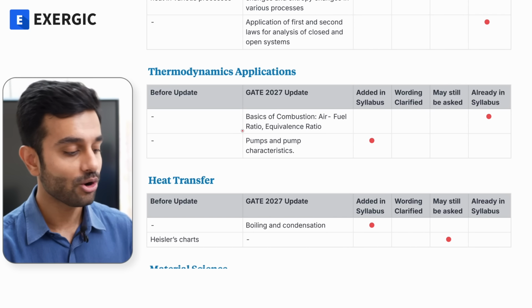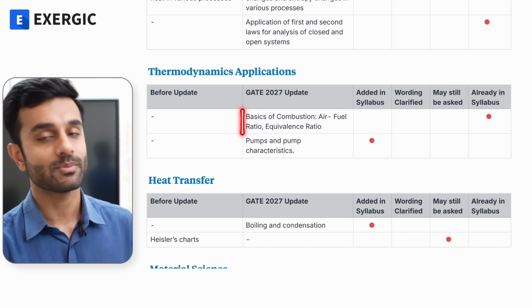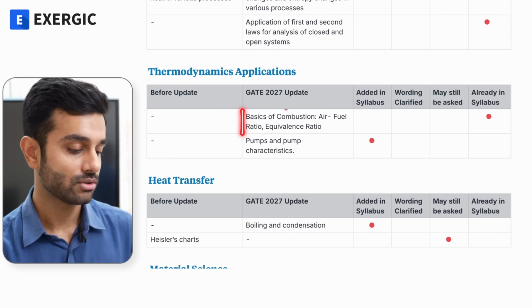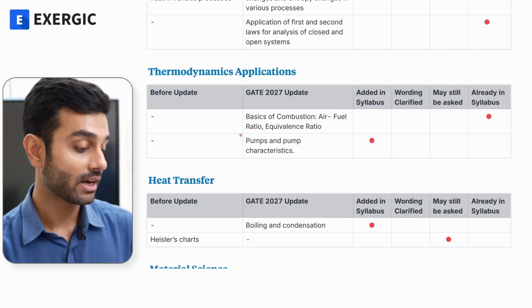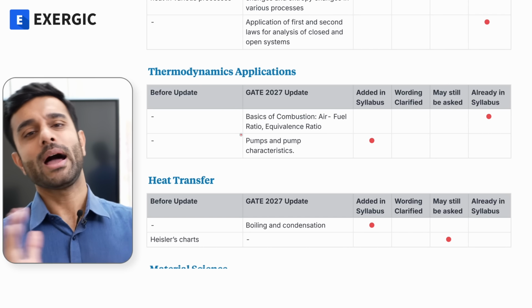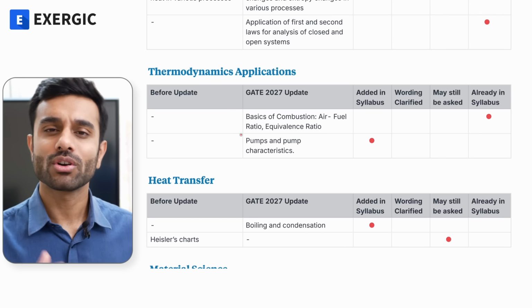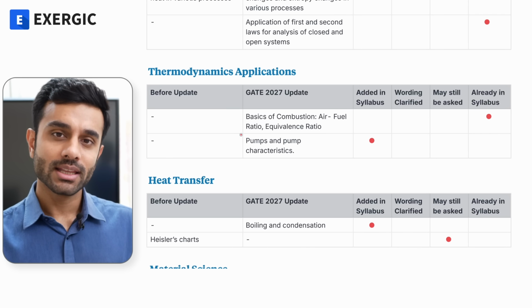So right now IC engine is there in the syllabus, but they have also clarified this part to be the part of syllabus. So already in the syllabus. This is interesting. Pump and pump characteristics is interesting because it is a mixed bag. It is somewhat already in the syllabus but somewhat added, because we cover the pumps in the syllabus.